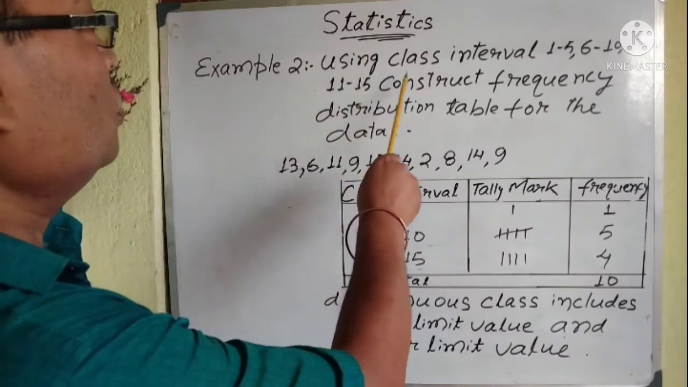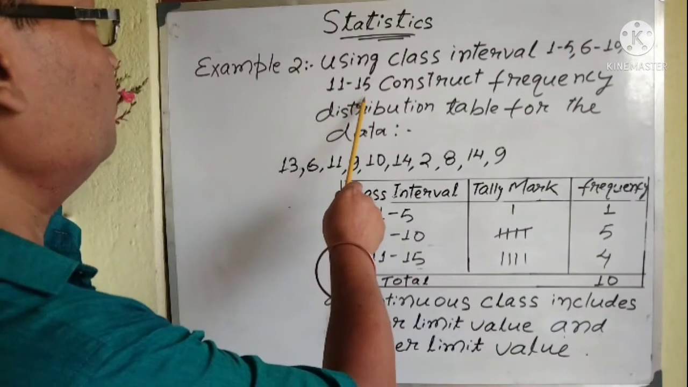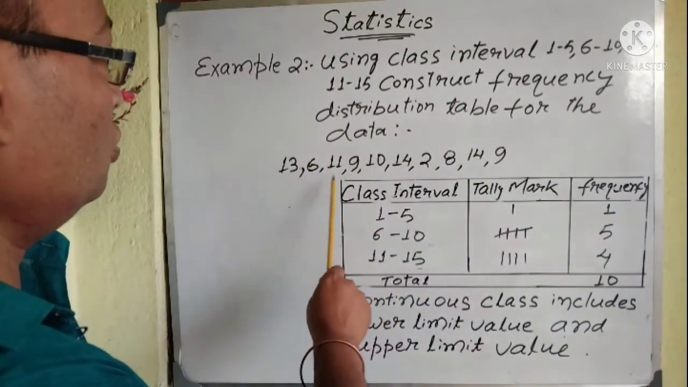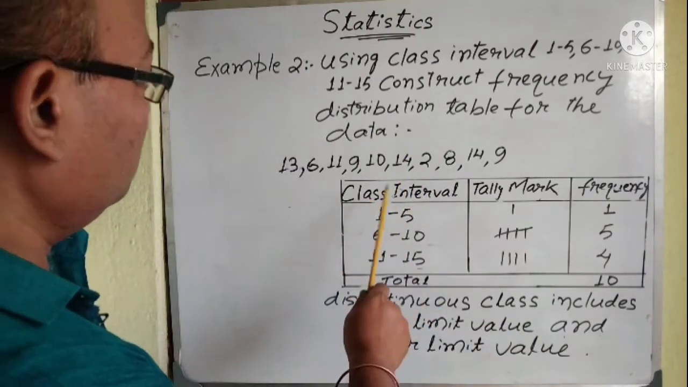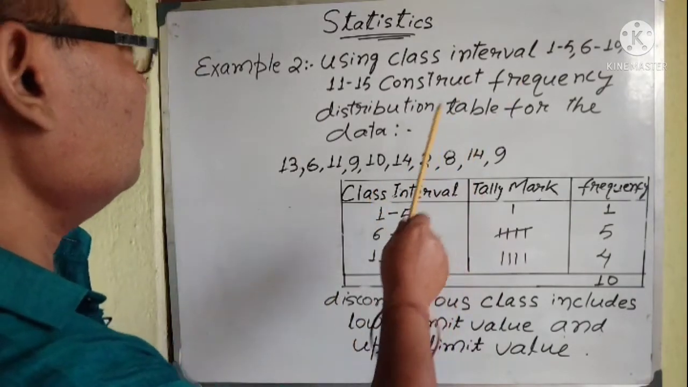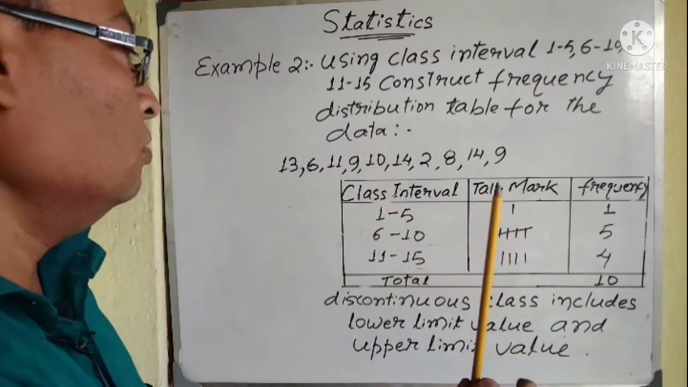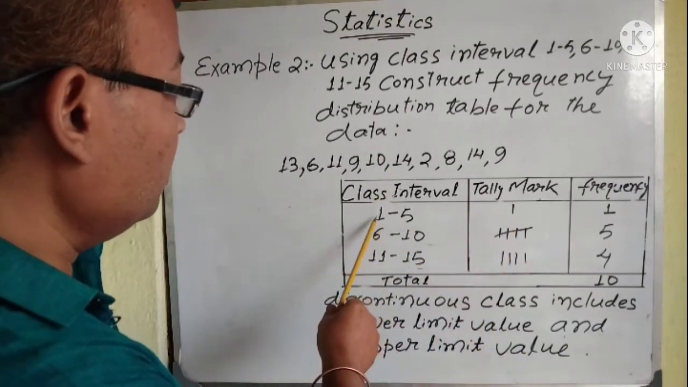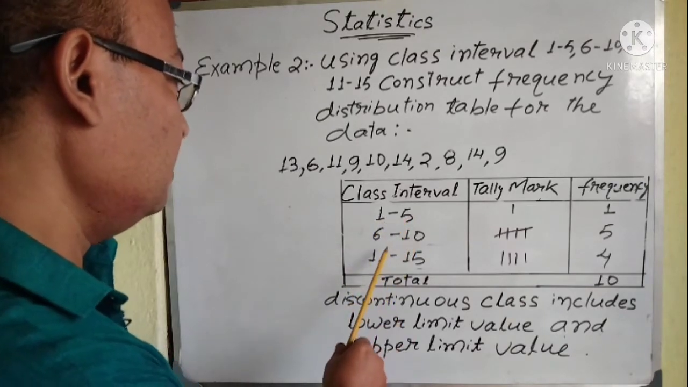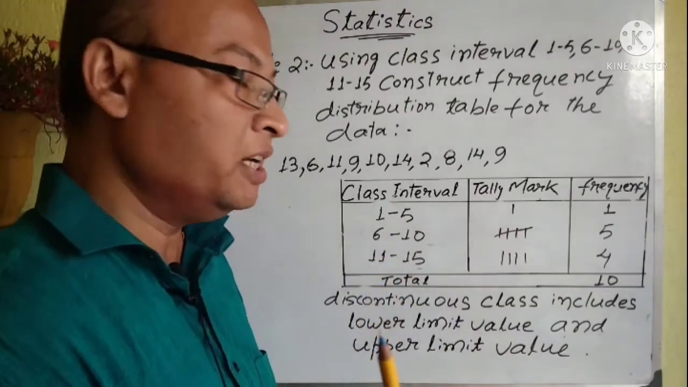See the question: using class interval 1 to 5, 6 to 10, 11 to 15, construct a frequency distribution table for the data. So this is your data. Now, same class interval, tally mark and frequency. Write down the class interval 1 to 5, 6 to 10, 11 to 15. Now see, this is discontinuous. 1 to 5, then 6 to 10, then 11 to 15. No continuity. So this is discontinuous.